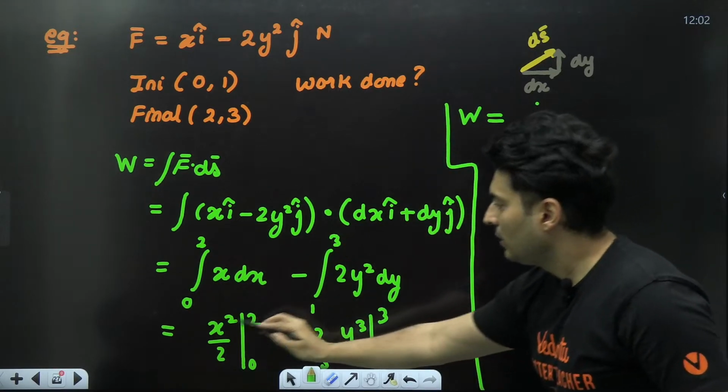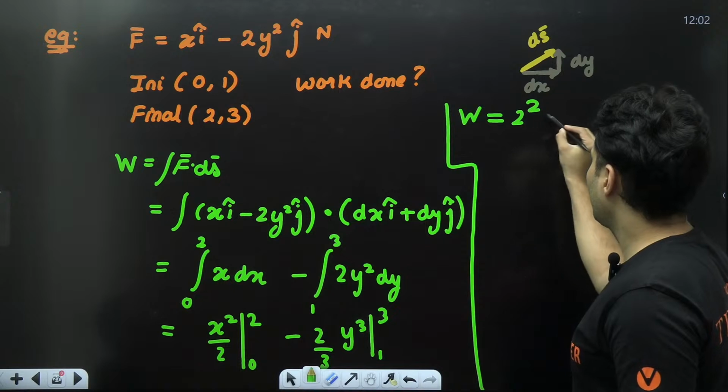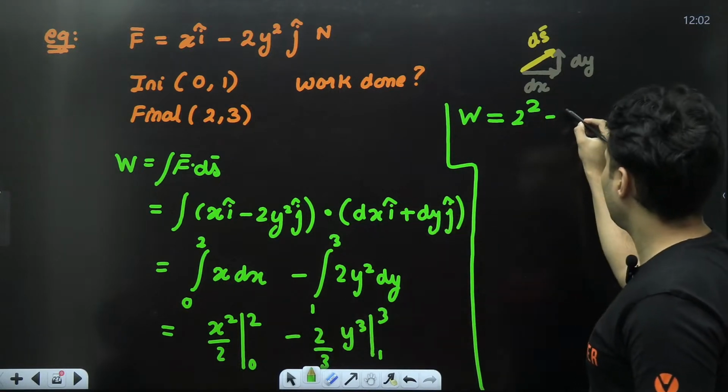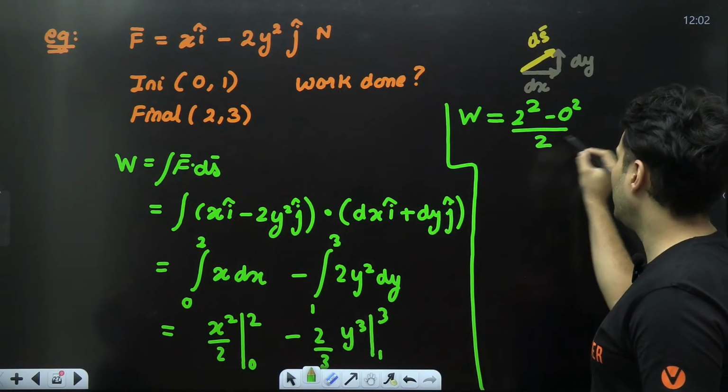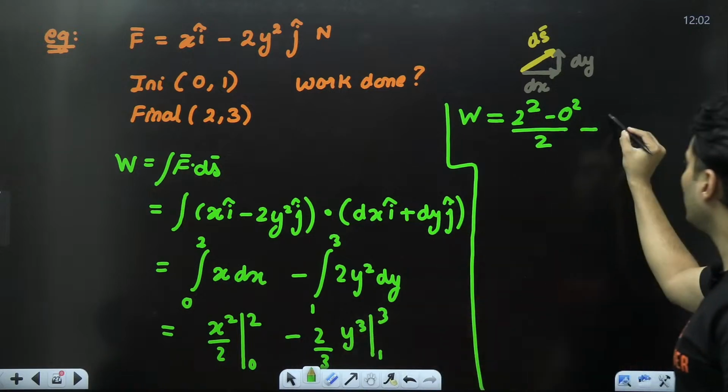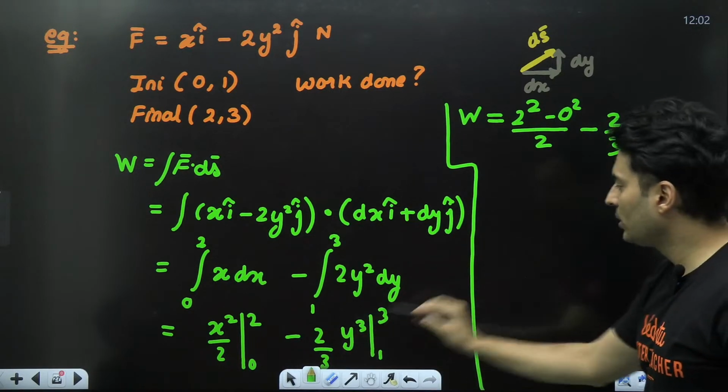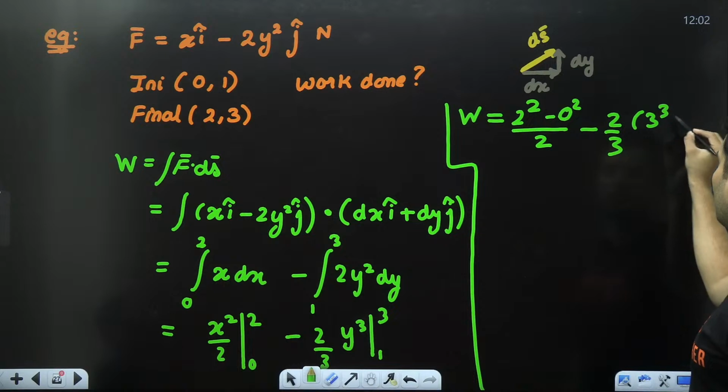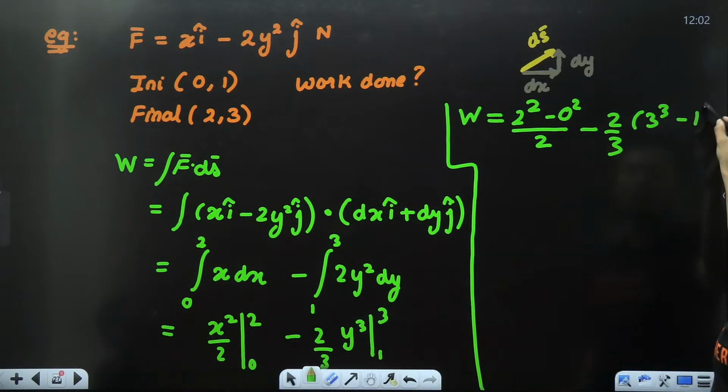Okay. First put 2 over there. So 2 square. Then put 0 in place of x. 0 square by 2 minus 2 by 3 over here. And then put 3 over here. So 3 cube minus 1 cube over here.